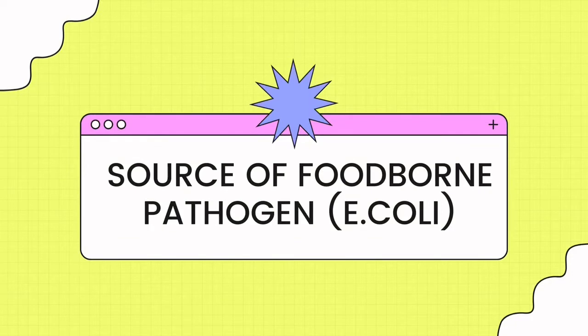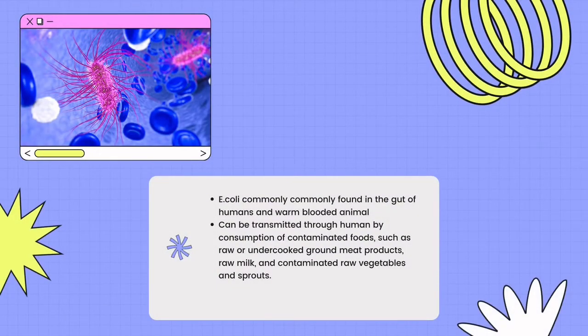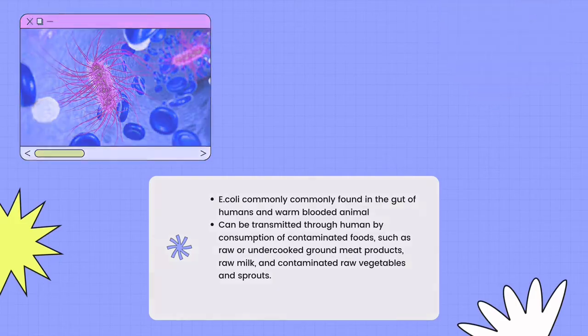Now I am going to tell about the source of foodborne pathogen, which is Escherichia coli. E. coli is a harmless bacteria that lives in the intestines of people and animals. It contributes to intestinal health. However, eating or drinking food or water contaminated with certain types of E. coli can cause mild to severe gastrointestinal illness. Different types of E. coli tend to contaminate different types of food and water.